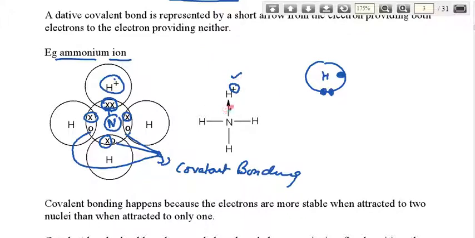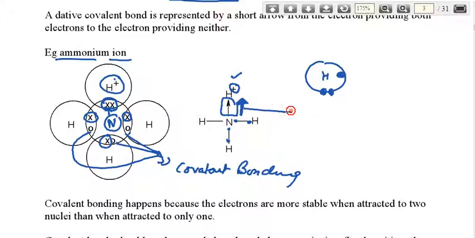This arrow is drawn because in the normal bonds both atoms share, and here only nitrogen shares its electrons with hydrogen. So this type of bonding is shown by the arrow. The arrow points in the direction of who gives and who takes the pair of electrons.